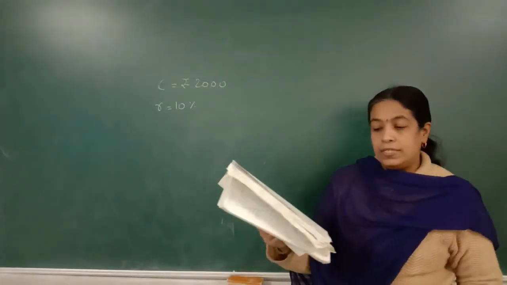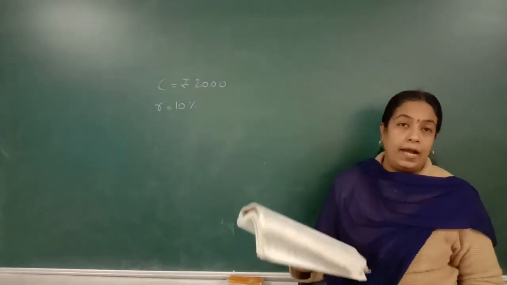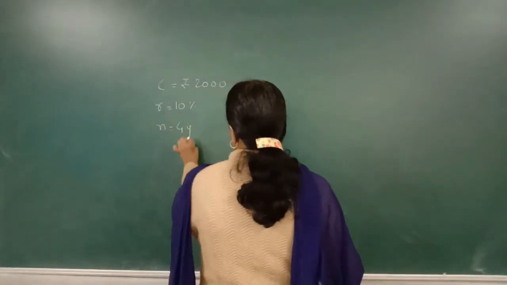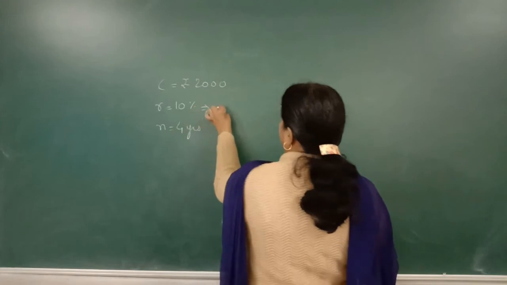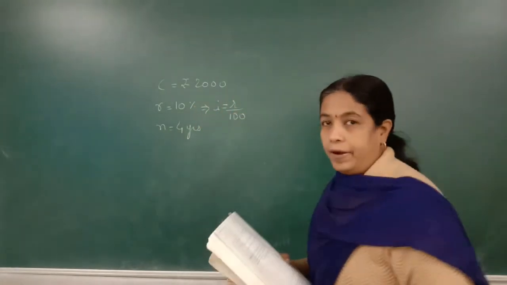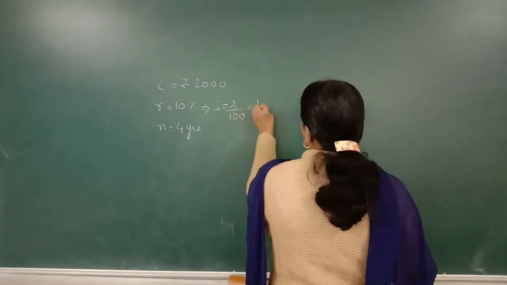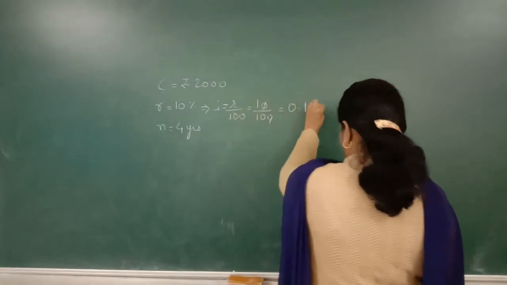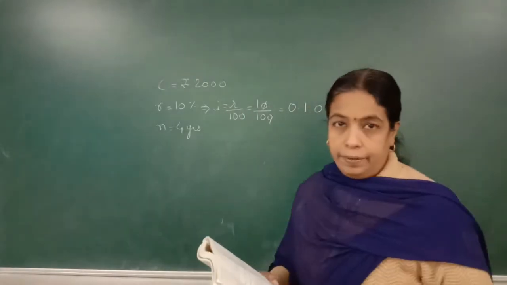Now, what is the amount accumulated at the end of 4 years? That is N is equal to 4 years. Here we calculate R upon 100, that is 10 upon 100, 1 upon 10 is 0.1. Got it?